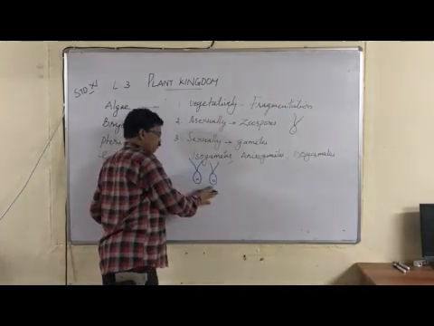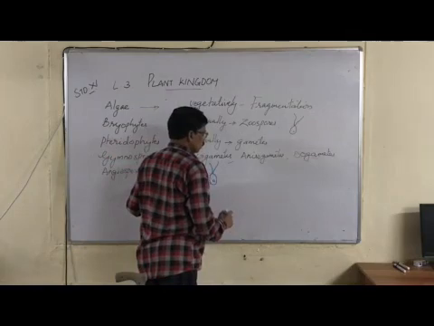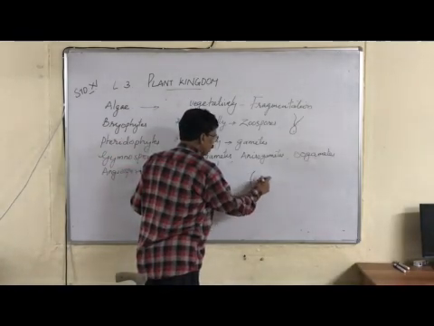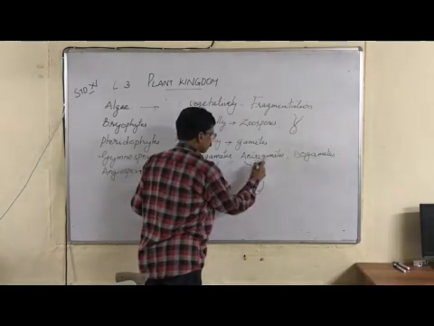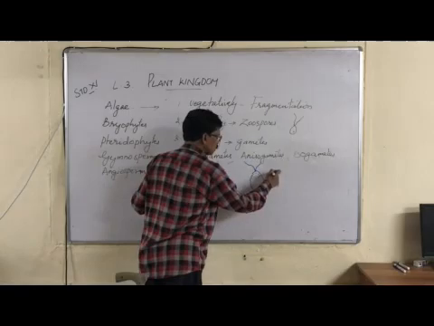Now the second type of gametes are anisogametes. So in anisogametes, of the male and female gametes, one of the gametes is bigger in size and the other one is smaller.